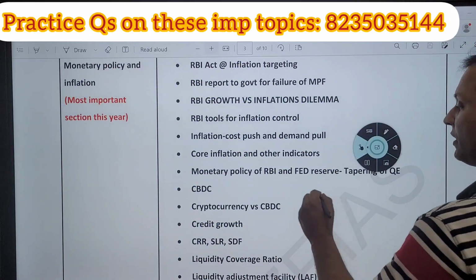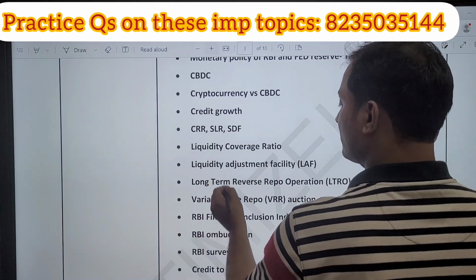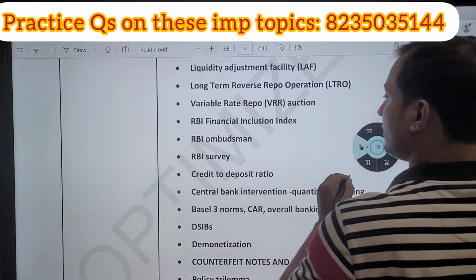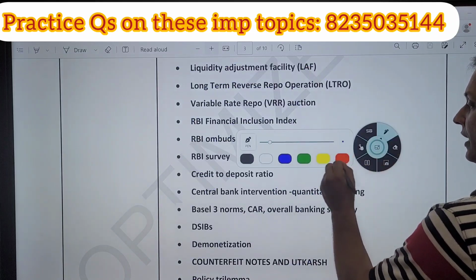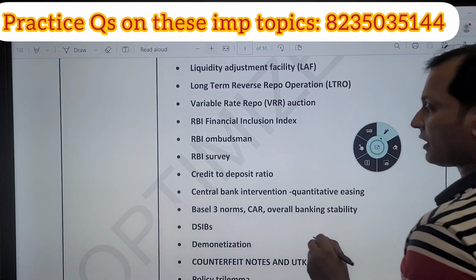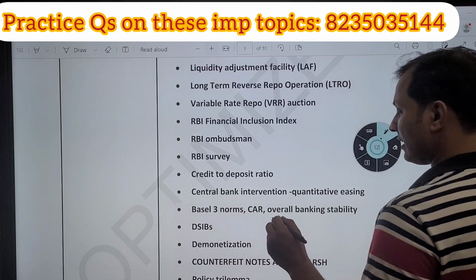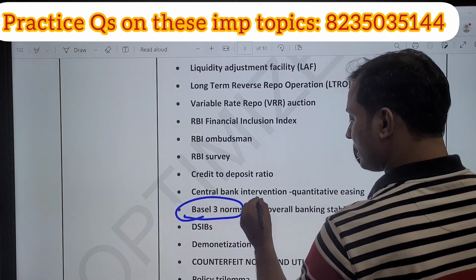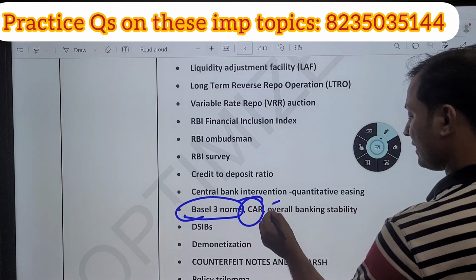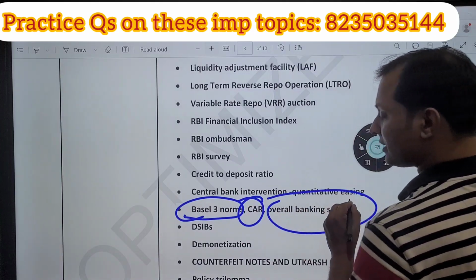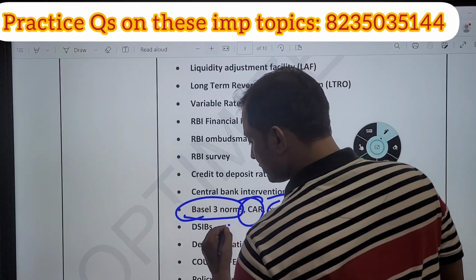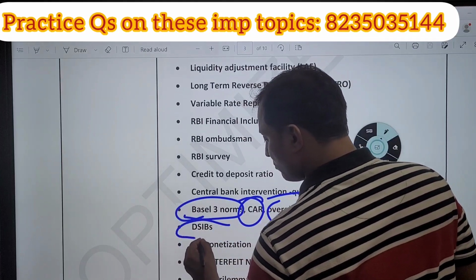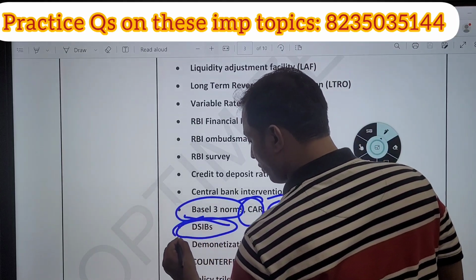All these things are prepared in our optima notes, guys. Next you can see here. Again, the topics which are very important this year are Basel III norms, CAR, then overall banking stability. Here you need to prepare systemically important banks. What are systemically important banks?